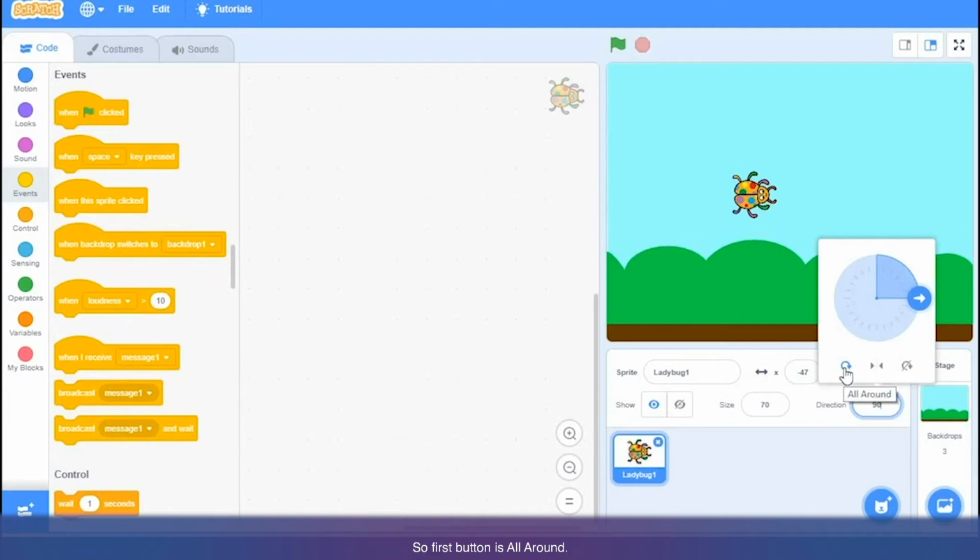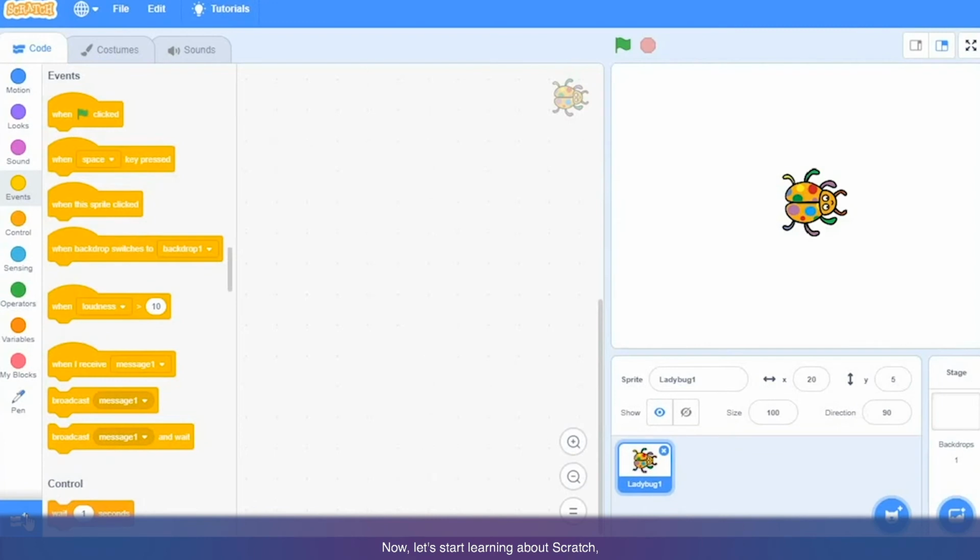Here you can see there are 3 different buttons. The first button is all around. This is about the rotation of your sprite. By default it will be all around, but if you want to make your sprite rotate in only a left or right direction, then you can click on this button, which is the left and right rotation style. The next button is do not rotate. If you don't want to rotate your sprite, you can click on this button. But for now I will keep it all around.